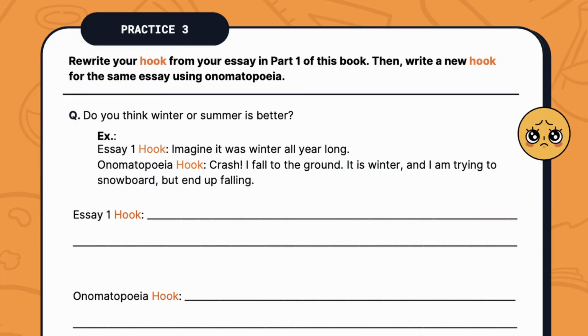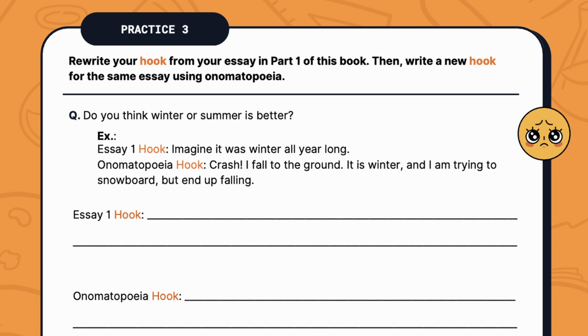Now let's move on to practice 3. Rewrite your hook from your essay in part 1 of this book. Then write a new hook for the same essay using onomatopoeia. Remember, the essay question was, do you think winter or summer is better? Here's the example essay 1 hook. Imagine it was winter all year long. Here's the new onomatopoeia hook.